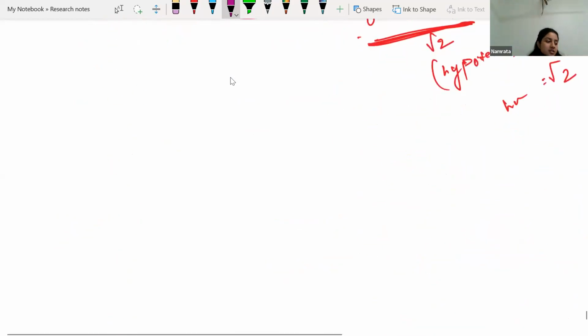Now the rationalization concept is there. If we are having 1 by 2 plus root 3, can you tell me how to rationalize it?